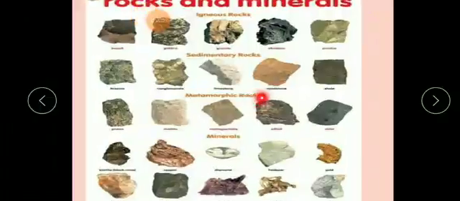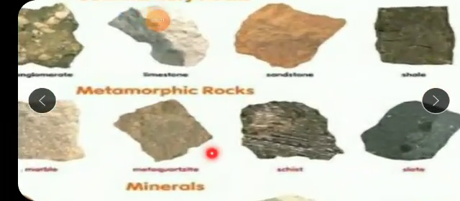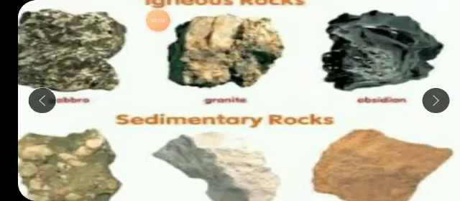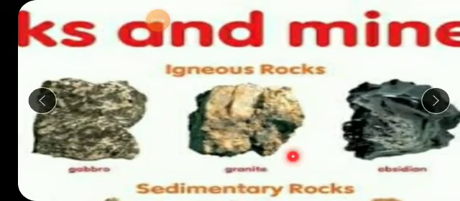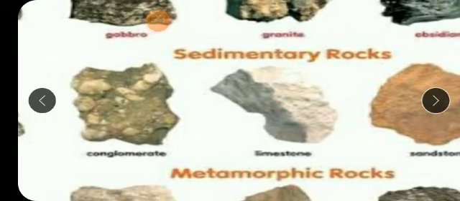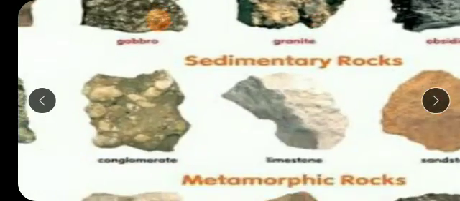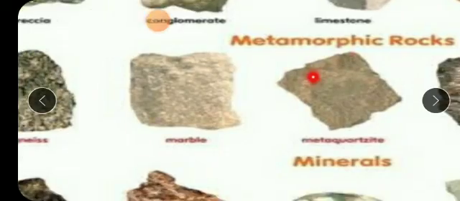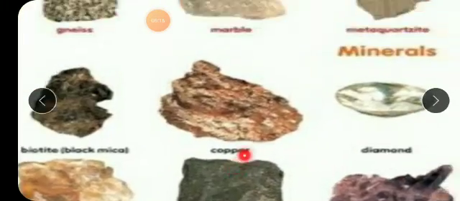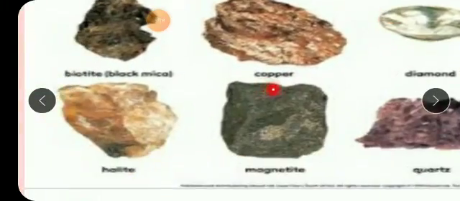Let's see rocks and minerals. Here minerals are shown to you. The names are written, types of rocks, igneous rocks. These are some of the examples of these types of rocks, isn't it? Igneous rocks, these are the examples. Sedimentary rocks, metamorphic rocks. But which are the minerals? See, minerals are shown here, isn't it?